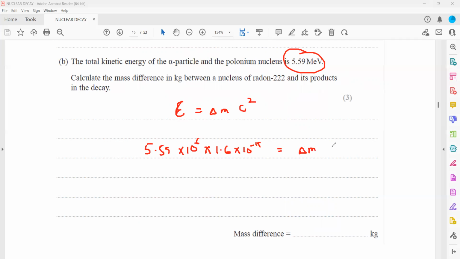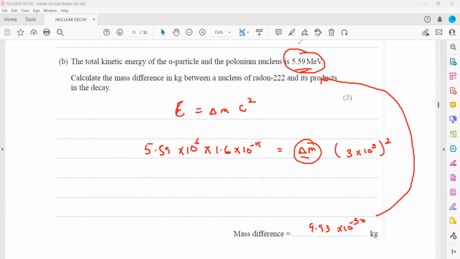So delta M times the speed of light, 3 into 10 power 8, squared. We simplify and get delta M, which comes out to 9.93 into 10 power minus 30 kg. That is the mass defect, or the difference in mass between the reactant and the products, and this mass is converted into energy equivalent to 5.59 mega electron volt.